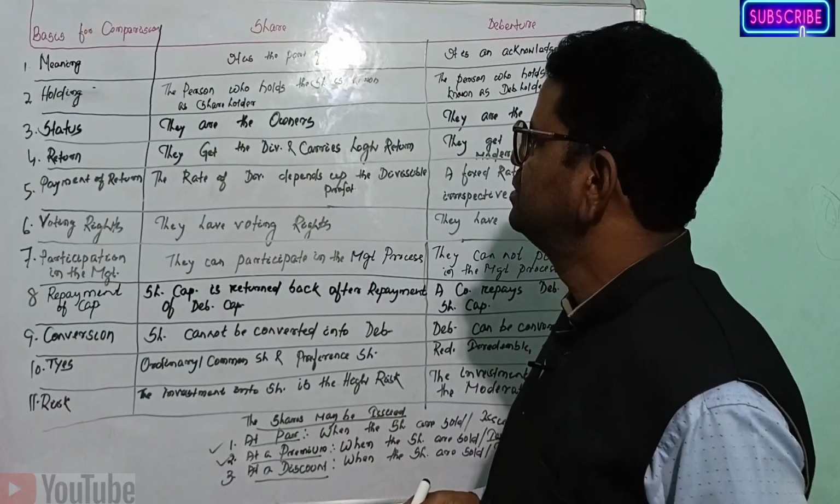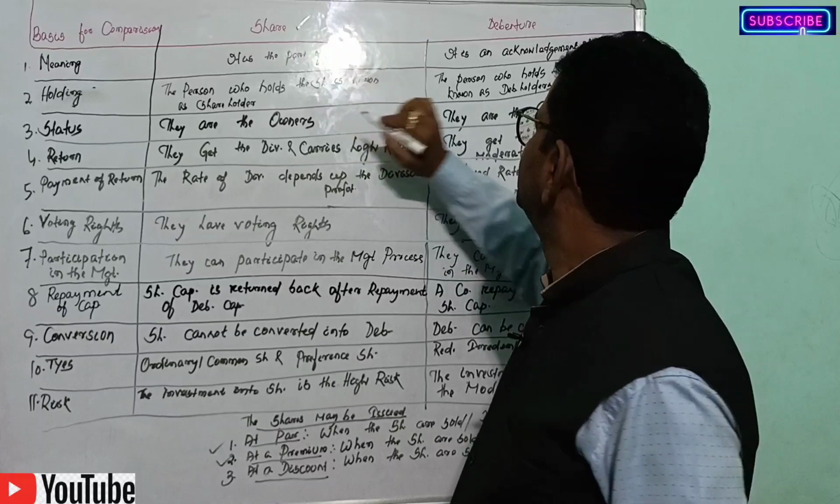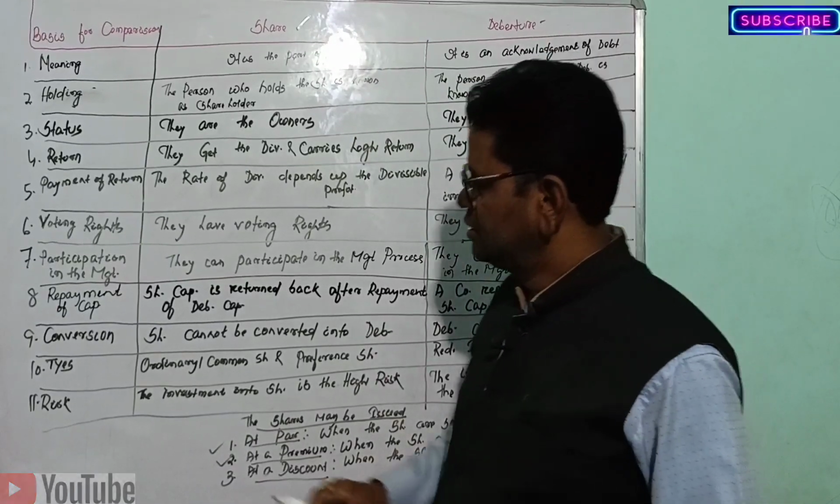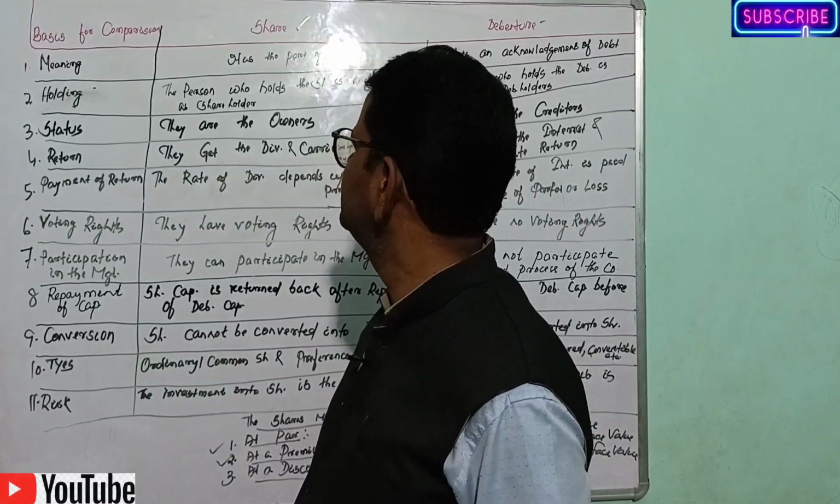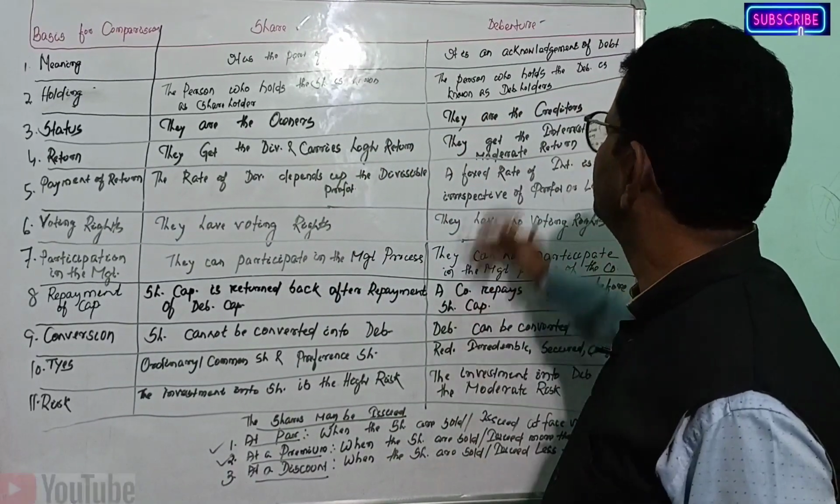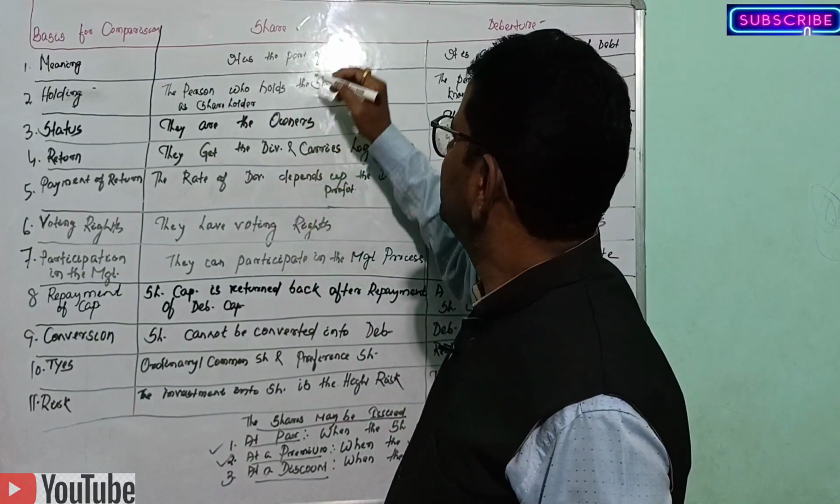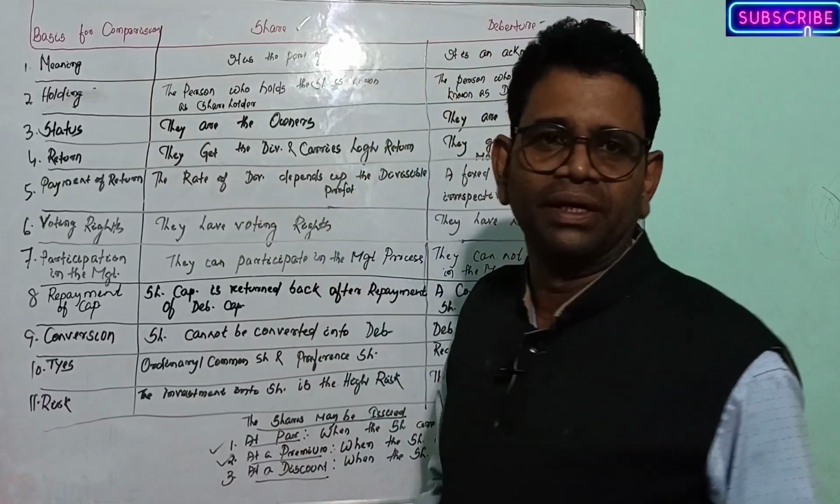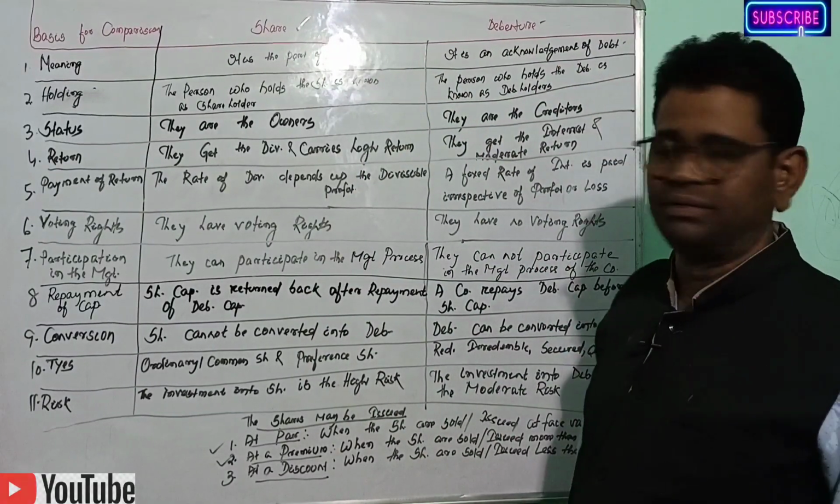Okay, dear friends, now we will distinguish between the shares and the debentures. So there are 11 bases. By taking the 11 bases, we can easily compare shares and debentures. First one is meaning, which we have already discussed. Share is the part of the capital, whereas debenture is an acknowledgement of a debt.